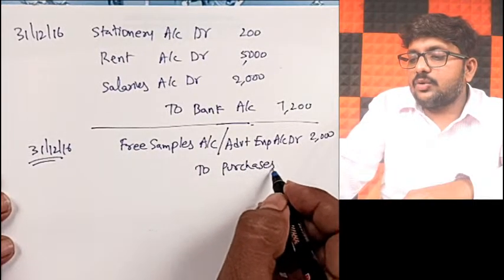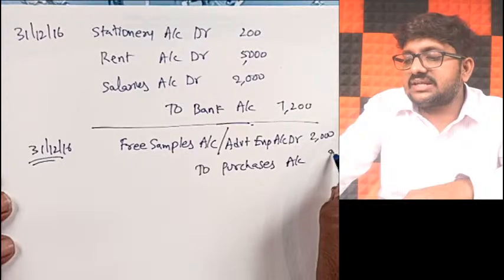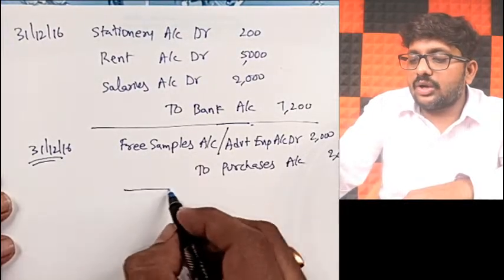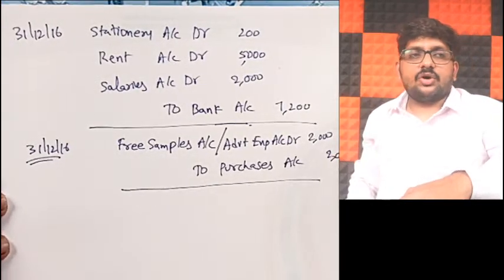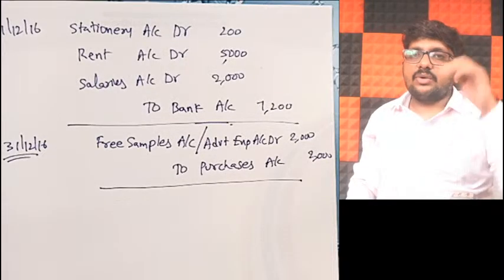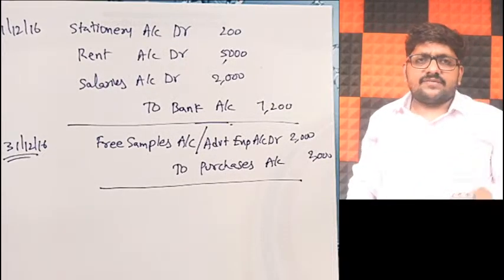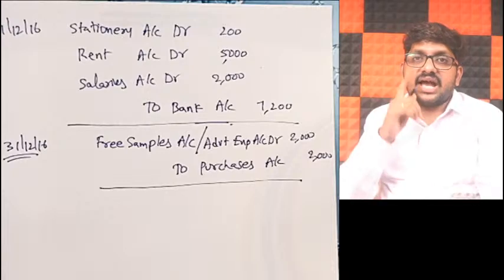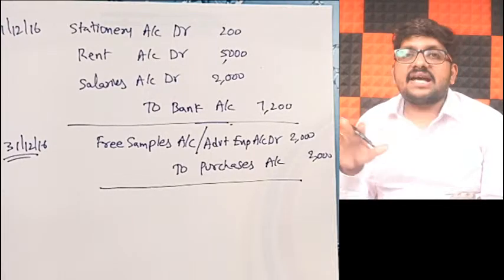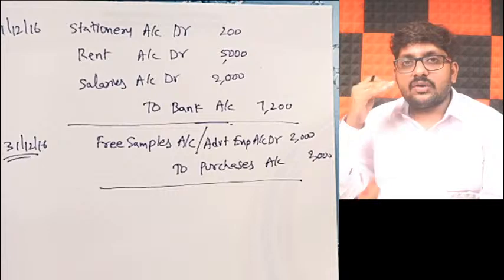Remember, earlier you purchased those goods for the sake of resale, but now are you reselling? No, you are distributing them free of cost. So the journal entry is free samples account debit to purchases. Yesterday I explained this as a special case, and why the purchase account will be credited.